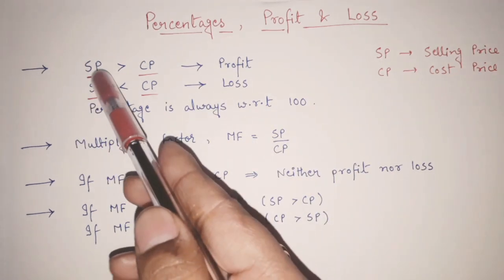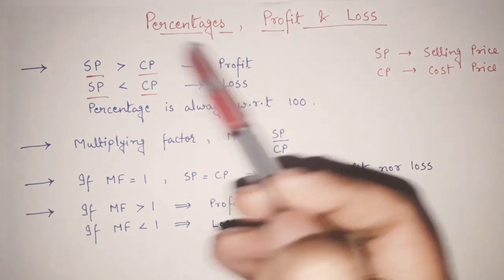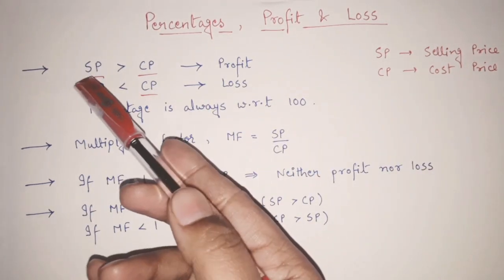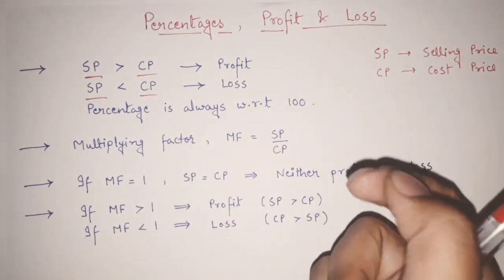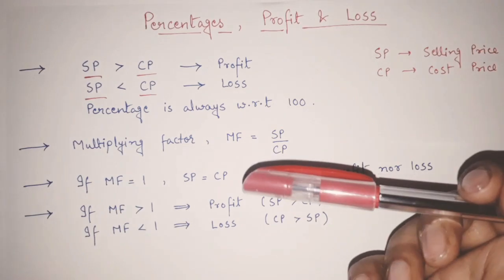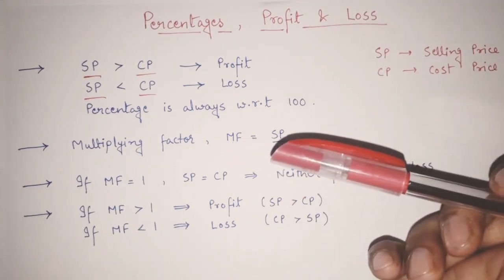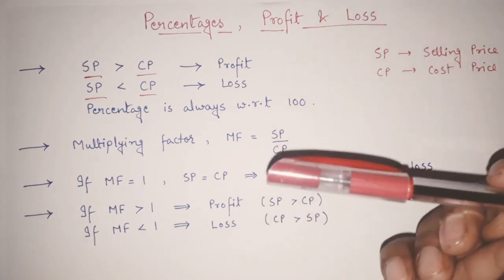So whenever our selling price is greater than our cost price, it is known as profit. Isn't it very obvious? For example, I am buying this pen for 10 rupees, but then any of my friends is liking this pen and he is saying that please give me this pen, I'll give you 15 rupees. So I'll give him or her.